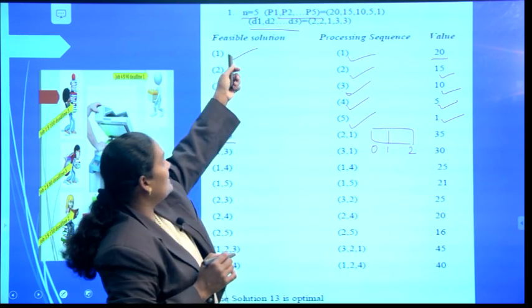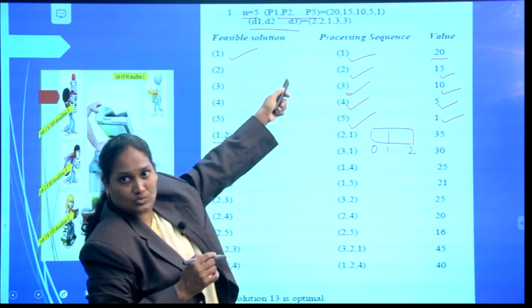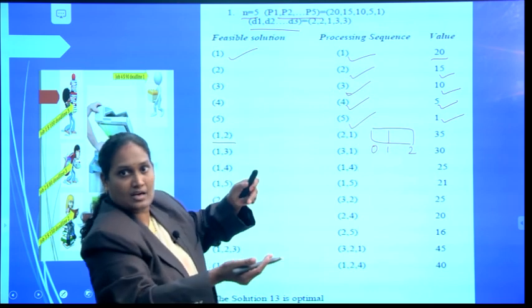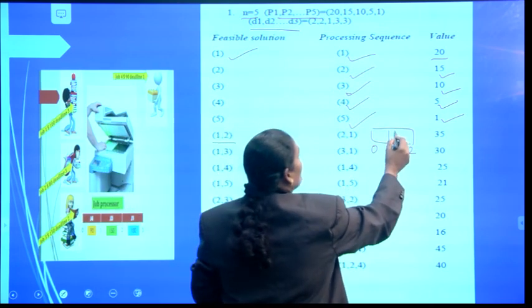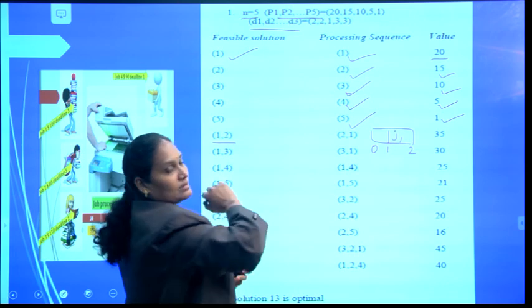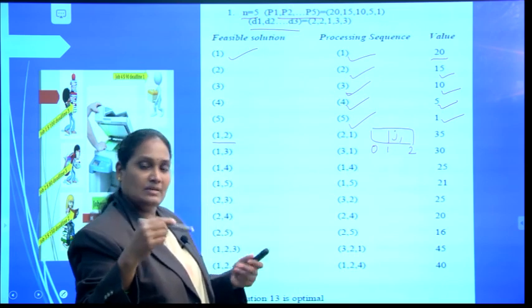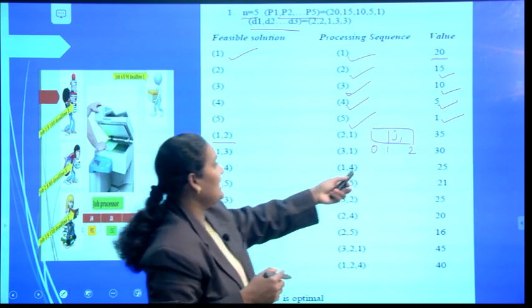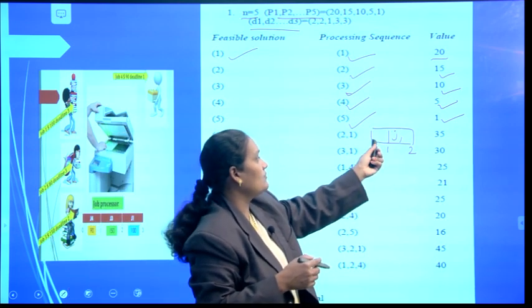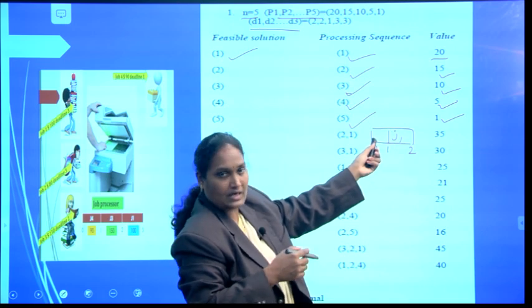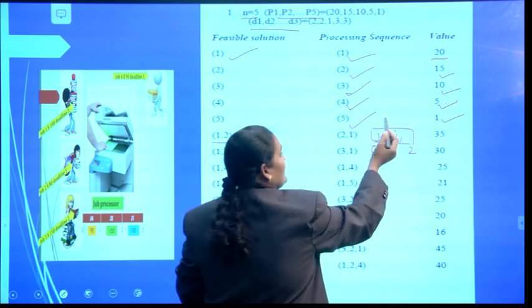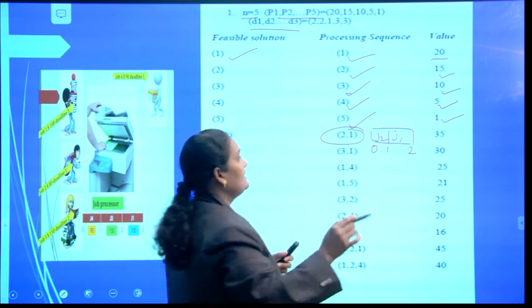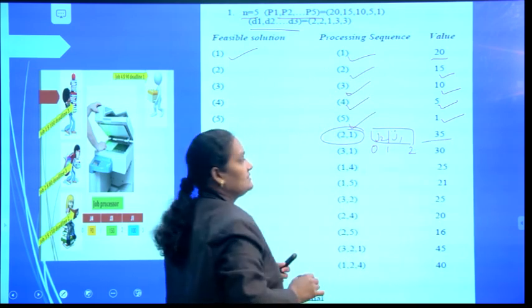Since job 1 has its deadline 2, it can wait for 2 hours. In the second hour I can do its job, so here I can do J1. Job 2 also has a deadline of 2, so it can also wait for 2 hours, but since this slot is not vacant, I am going to complete the work within this slot. So J2 can be done here.